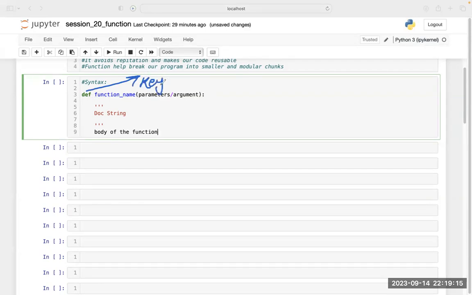We have already studied keywords. A keyword is a reserved word in Python, which is previously defined, a built-in thing that is already defined inside Python. So whenever you use this keyword def, it marks the start of the function header.